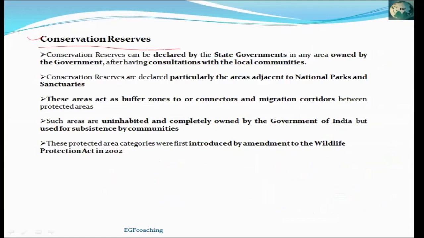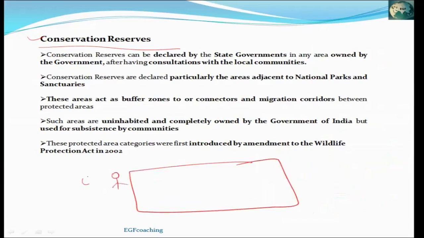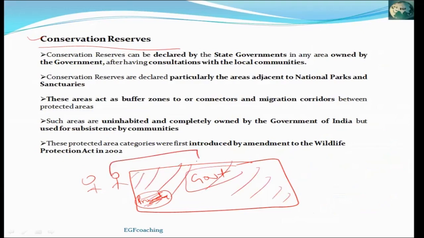Next is Conservation Reserve. So what is a conservation reserve? These are such types of areas. Suppose this is an area and people live here. Suppose this area is a government area. In community reserve, the area was private land. People were conserving in their private land. But in conservation reserve, the area belongs to the government. And in this government area, people are conserving species, be it animal species, bird species, or plant species. Such areas are given the status of conservation reserve, which is declared by the state government.